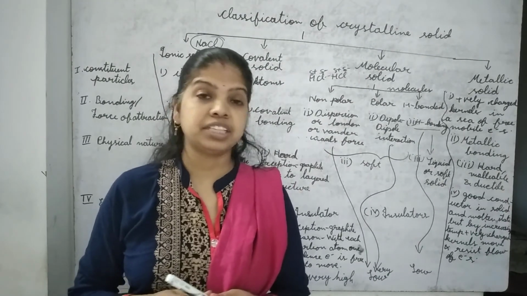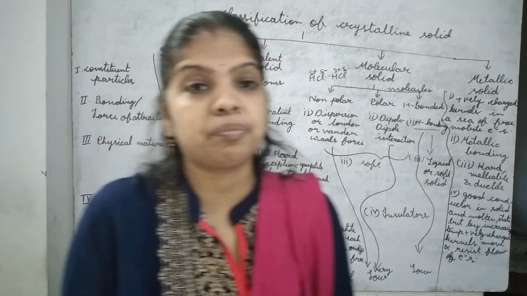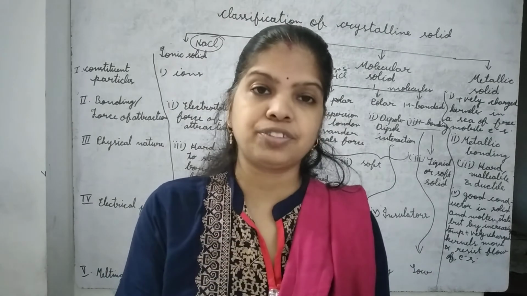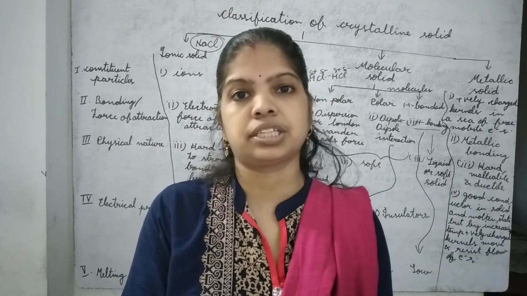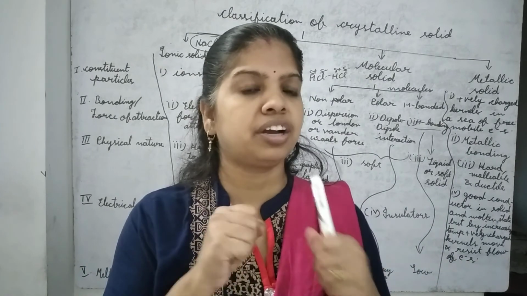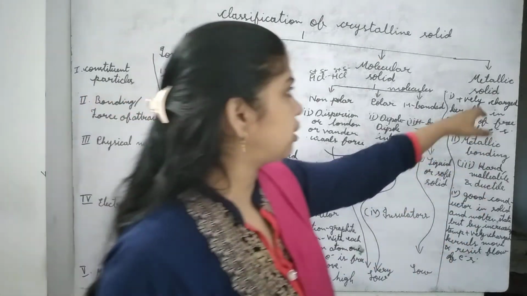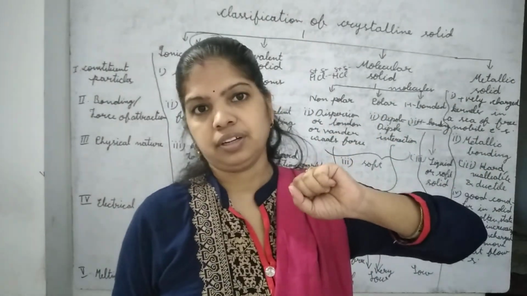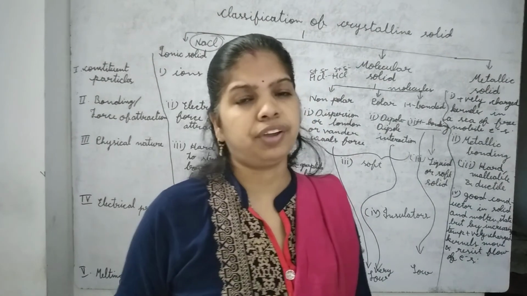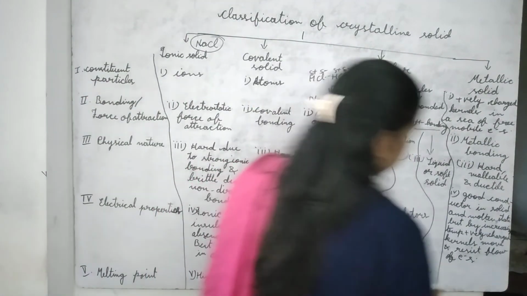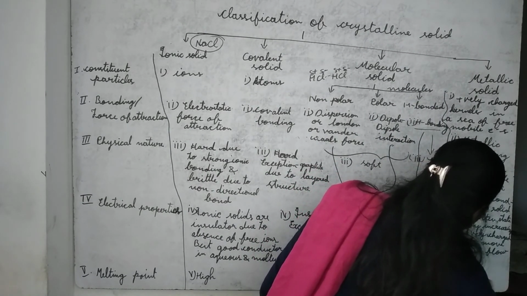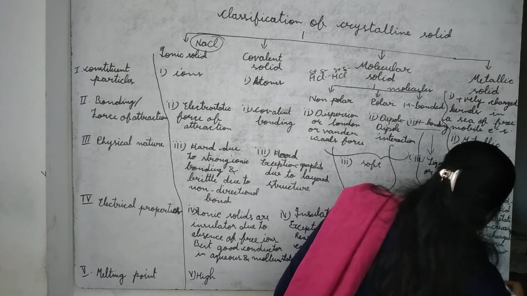Now last is metallic solid. In metallic solid, there is strong metallic bonding where positively charged kernels are stuck and negatively charged electrons are mobile. There is strong metallic bonding, so it is not easy to break that bond, and that is why their melting point is fairly high.